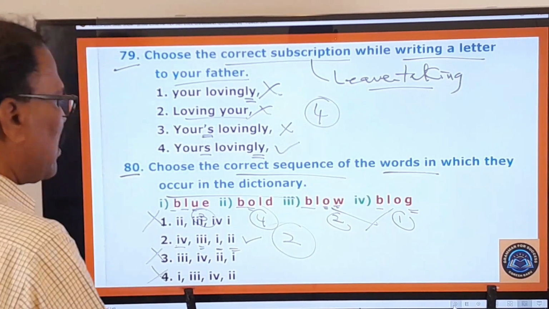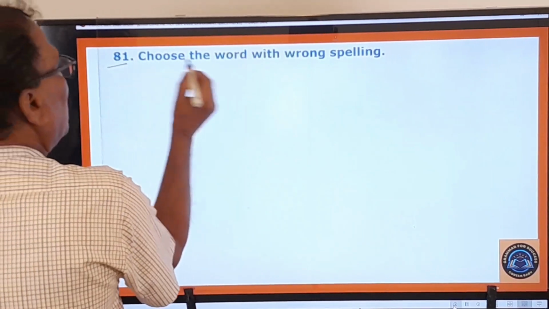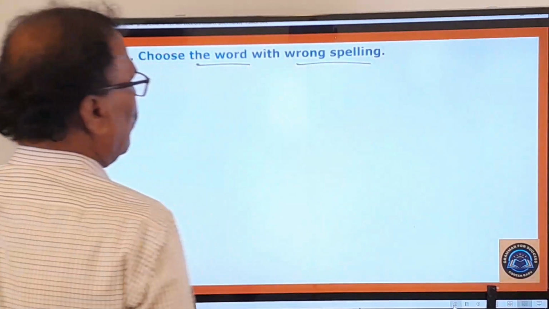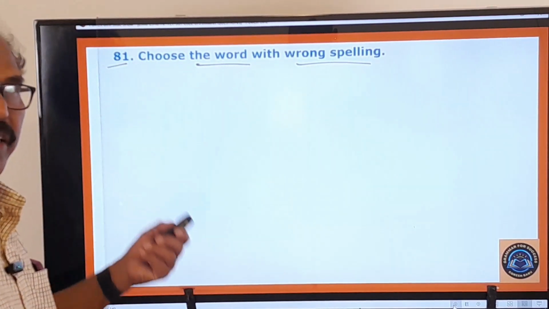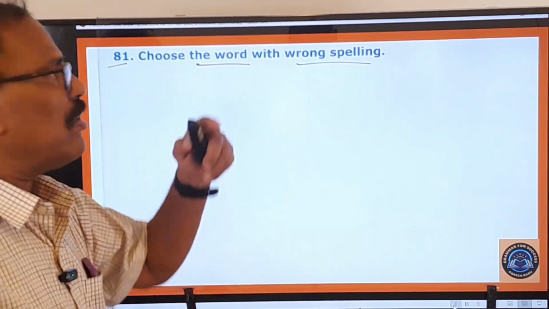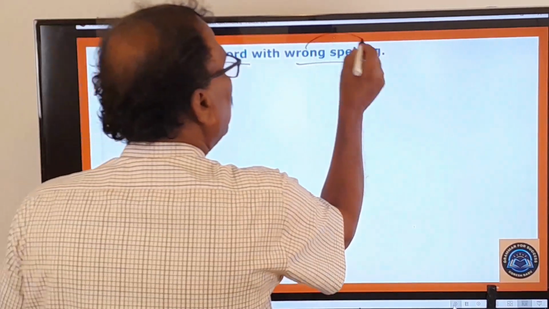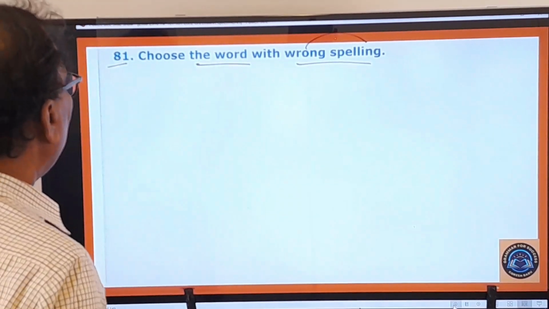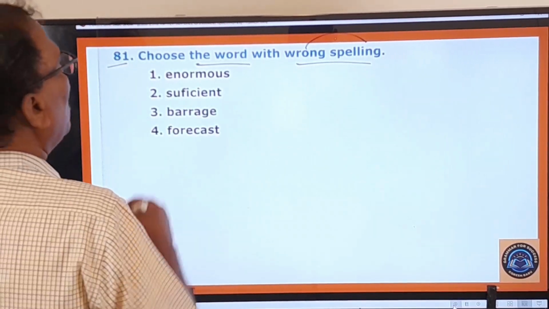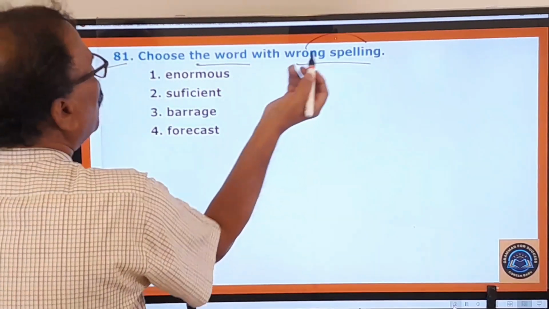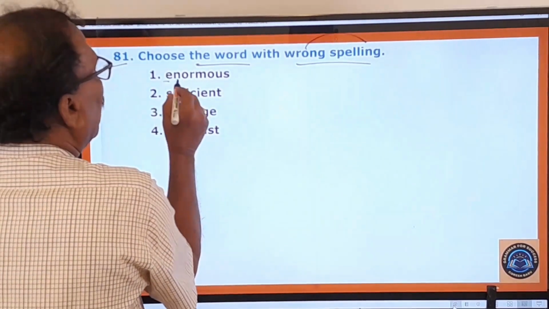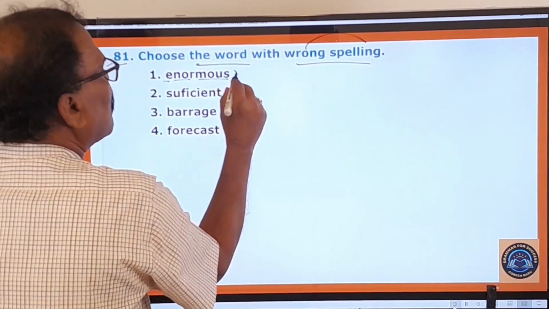Okay, now let us move on to 81st question. Choose the word with the wrong spelling. He is asking you to find out that word that is wrongly spelt. Wrong spelling means wrongly spelt word. What are the options given here? Enormous. Enormous means huge. Enormous. Right.